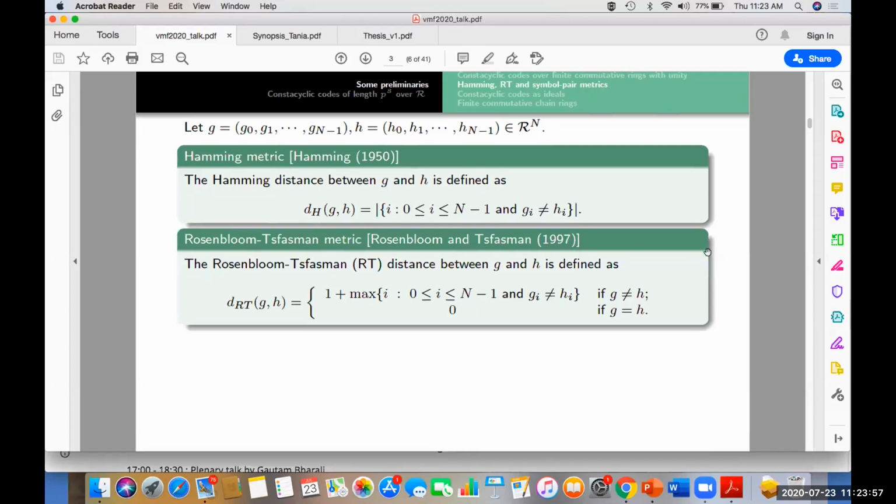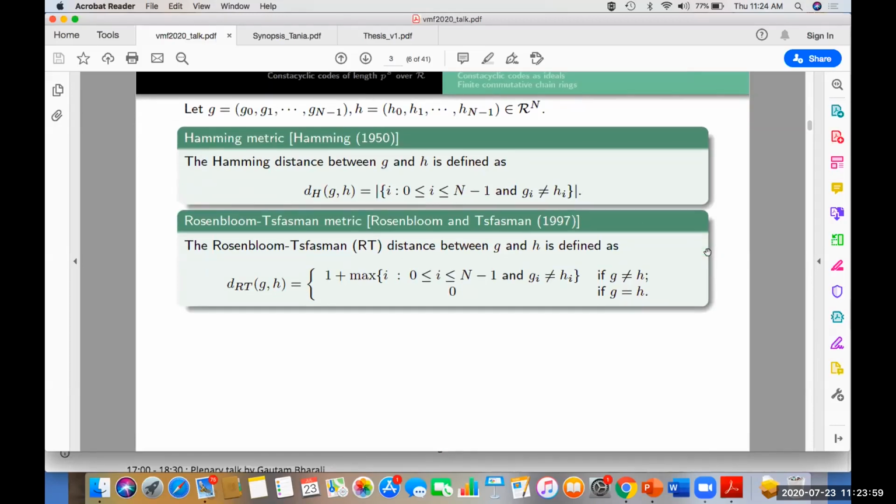Later on, Rosenbloom and Tsfasman introduced a non-Hamming metric, which is known as the Rosenbloom-Tsfasman metric. Shortly, it is called the RT metric. The RT distance between two distinct vectors is defined as 1 plus the maximum place where these two vectors differ, and otherwise it is 0.